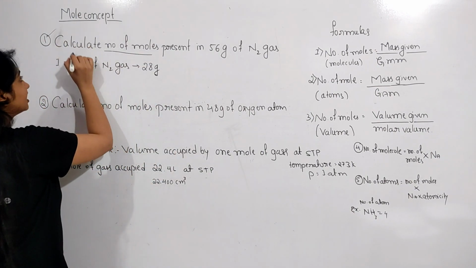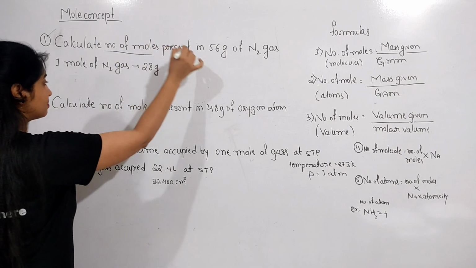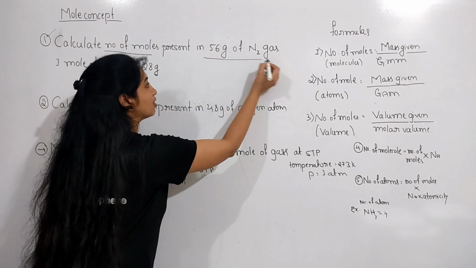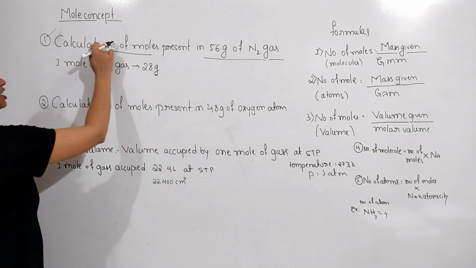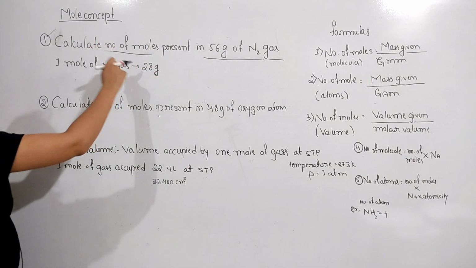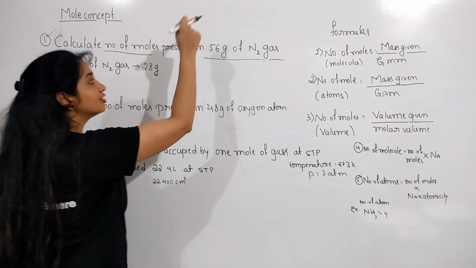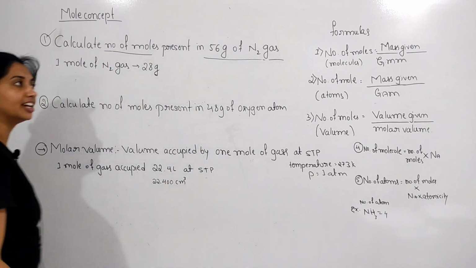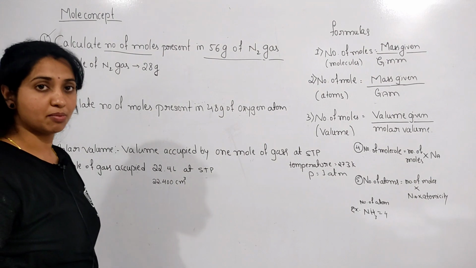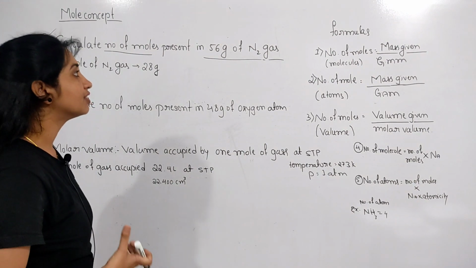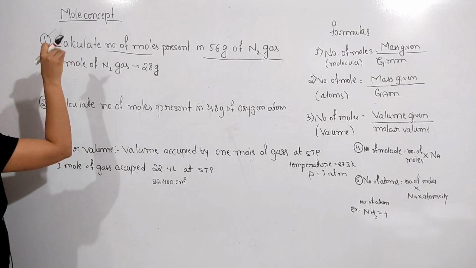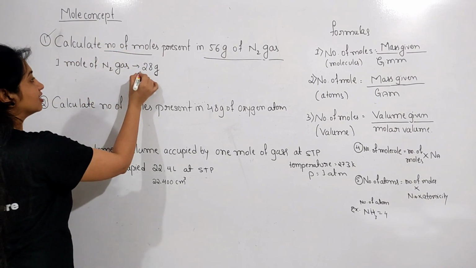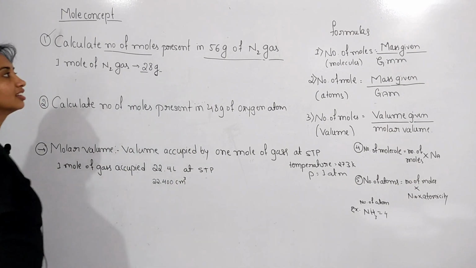First one is to calculate the number of moles present in 56 gram of nitrogen gas. What did they ask? They asked about the number of moles. How many moles are present in 56 gram of nitrogen gas? Already we know, on the basis of our knowledge, that 1 mole of nitrogen gas is 28 gram.